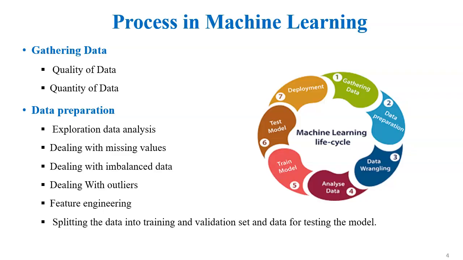First, dealing with missing values. For example, I have taken a human heart disease data set. The heart disease data set consists of seven attributes and 15 instances. If any data values are missing, we have to replace the missing values by using certain techniques.